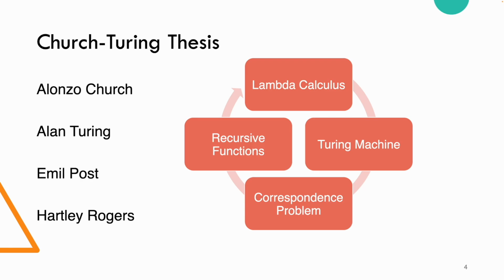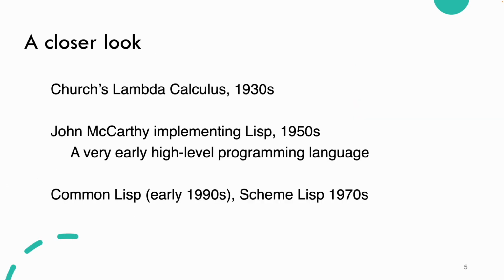So this goes way back, but as an extra boost, Church's lambda calculus turns out to be a foundation of a programming language called Lisp. John McCarthy is famous also for implementing an early version of Lisp in the 1950s. Two of my favorite flavors of Lisp are Common Lisp, although that's kind of big, and Scheme Lisp, which is small, sleek, and kind of elegant. But these are great examples of Lisp still to some degree in use. Common Lisp is much more so than Scheme, and there's Clojure, there's a bunch of other Lisps out there that are very nice and useful.